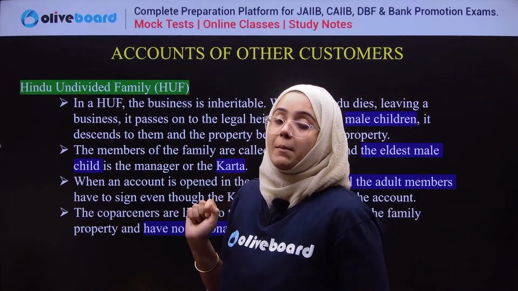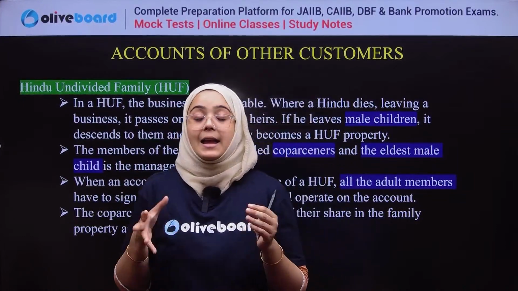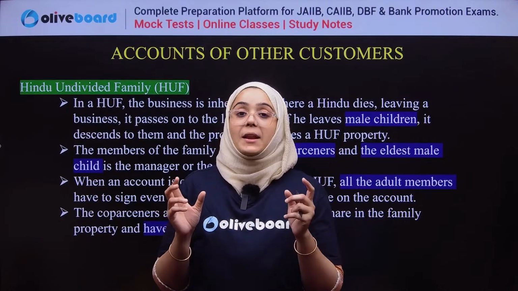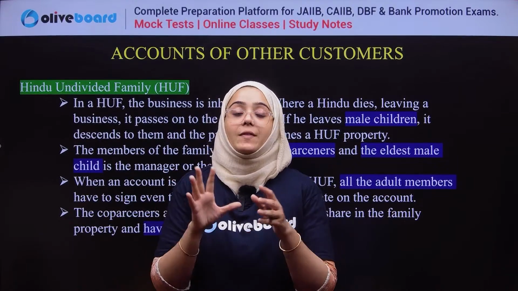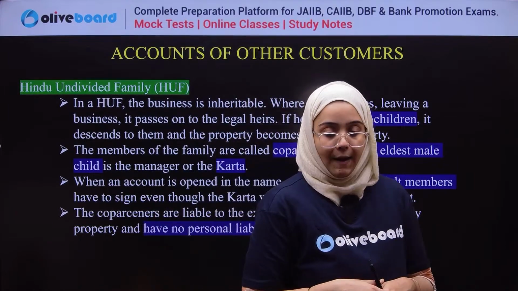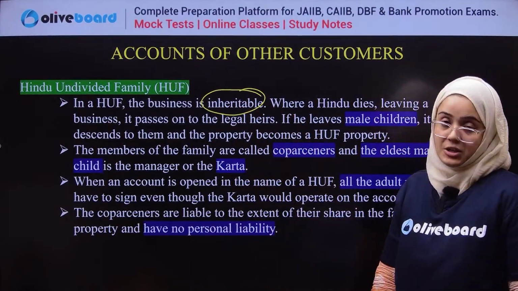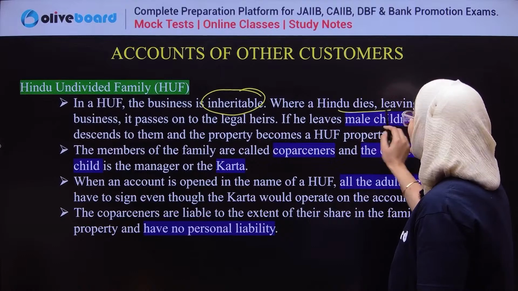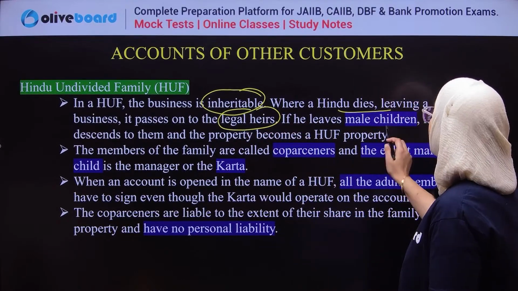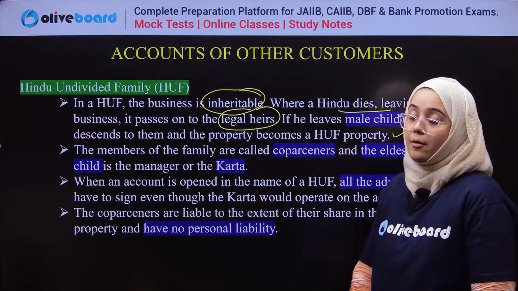Last is the Hindu undivided family. Now, what is a Hindu undivided family? You all know. If any Hindu dies and leaves his property behind, the property is owned by the family members of that individual, and it is termed a Hindu undivided family. So in a Hindu undivided family, the business is inheritable. If a Hindu dies leaving a business, it passes on to the legal heir. Okay, if he leaves male children, it will descend to them and the property becomes Hindu undivided property.